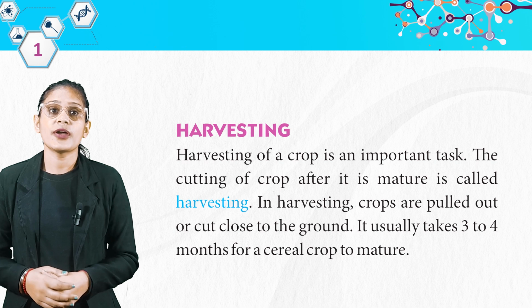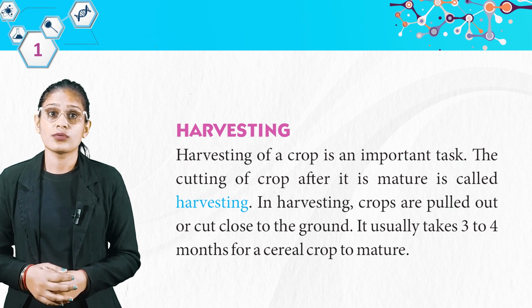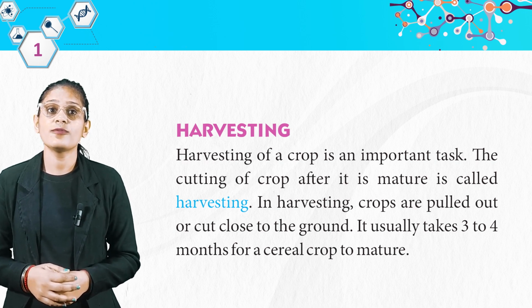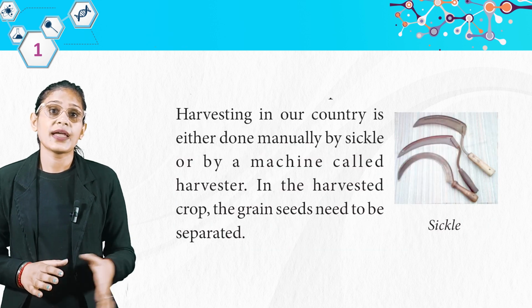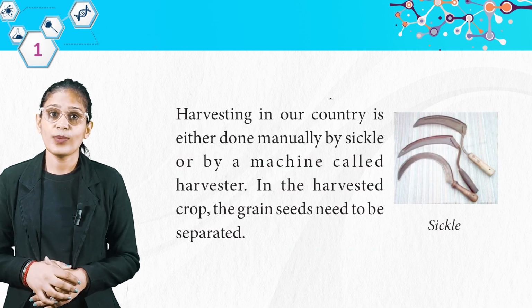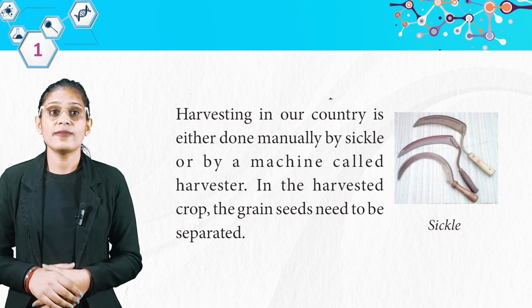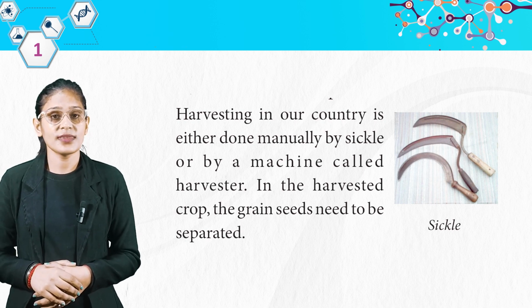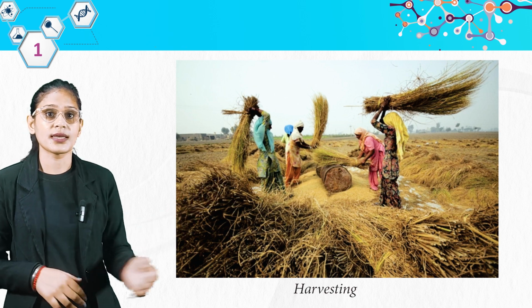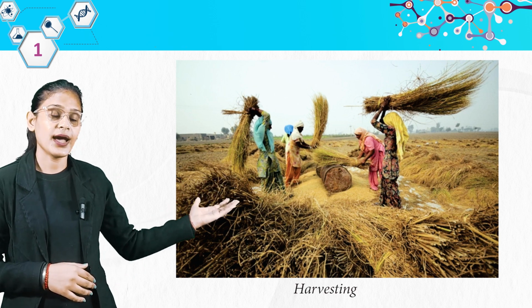In harvesting, crops are pulled out or cut close to the ground. It usually takes 3 to 4 months for a cereal crop to mature. Harvesting in our country is either done manually by sickle or by a machine called harvester. In the harvested crop, the green seeds need to be separated. Look here student, it is sickle and it is harvesting.